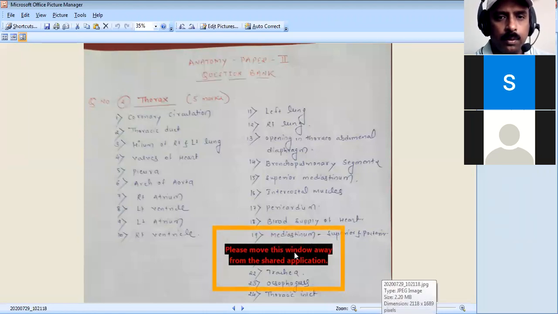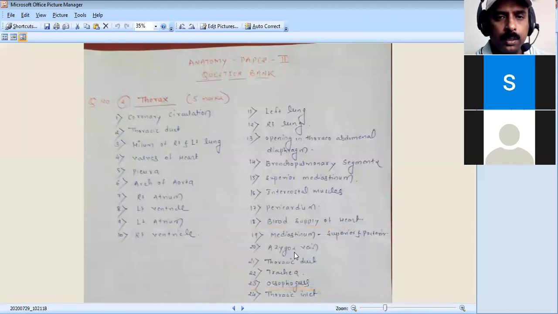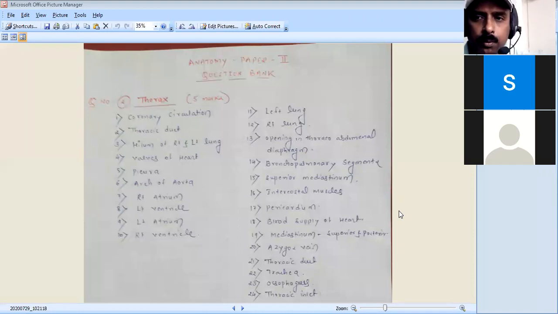In the coronary circulation, you have to know the blood supply of the heart and how the coronary circulation occurs. You have to remember both the coronary circulation and the blood supply of the heart, and how to write them.